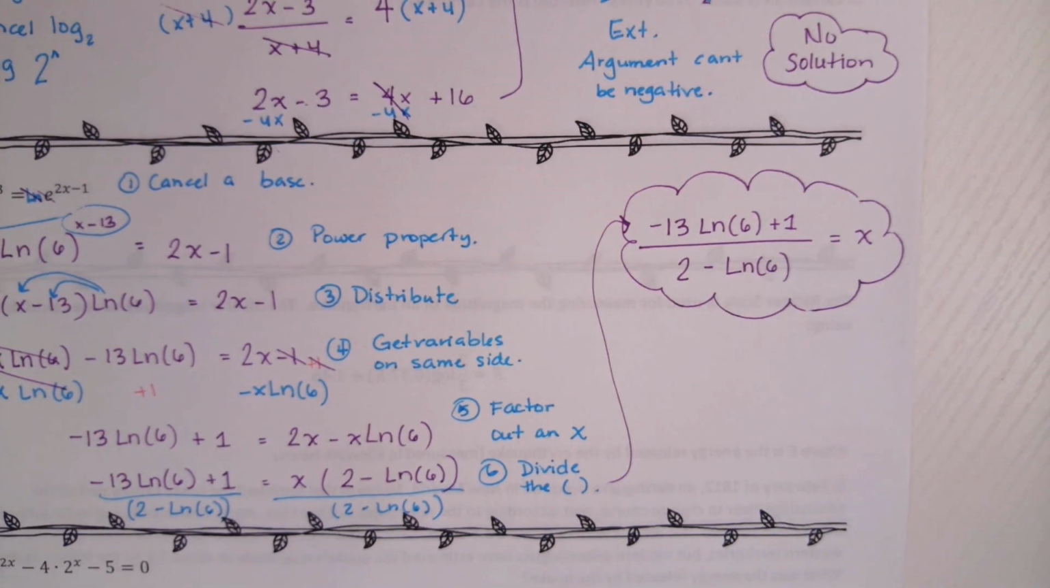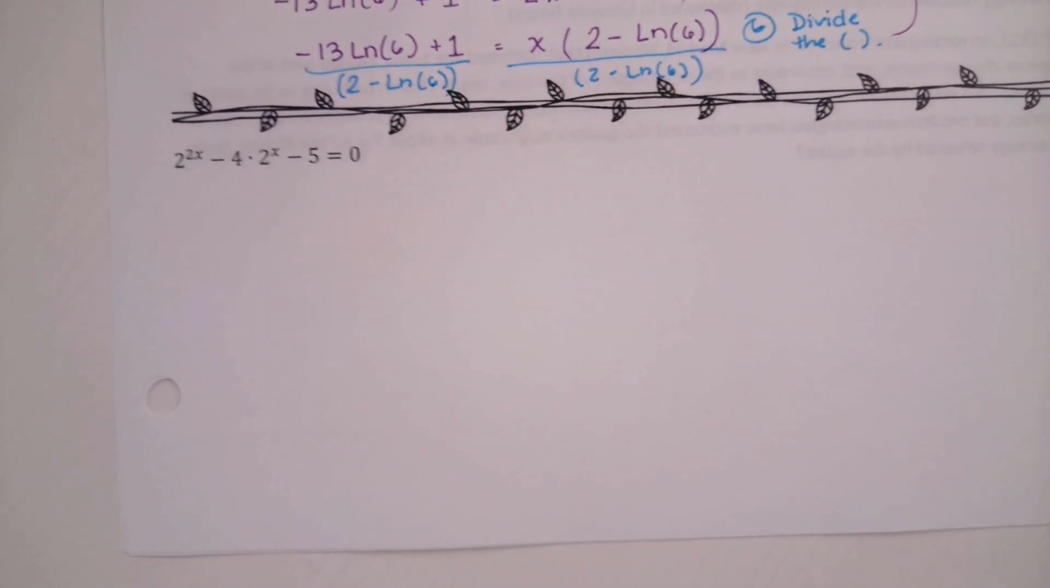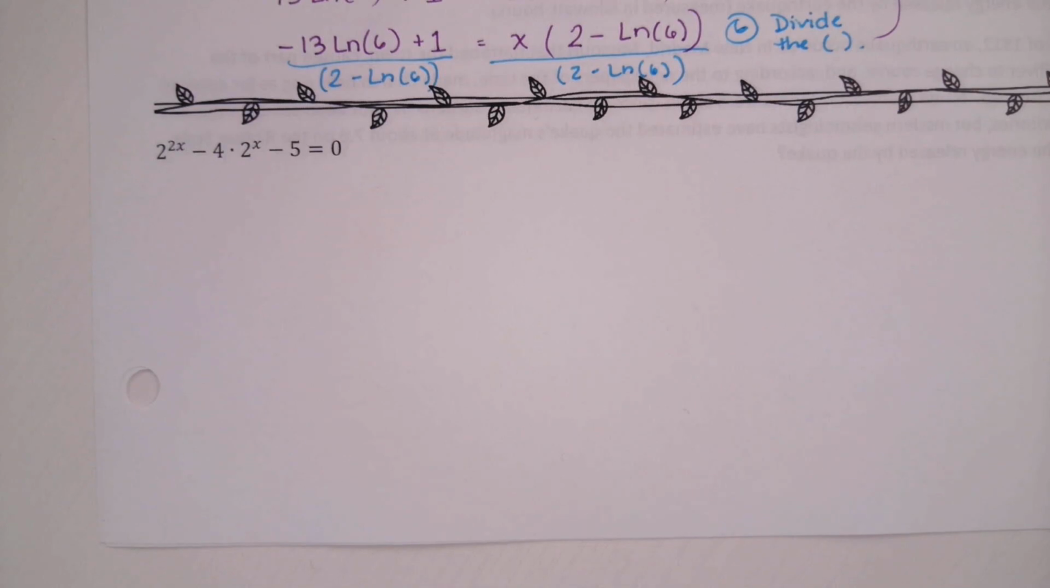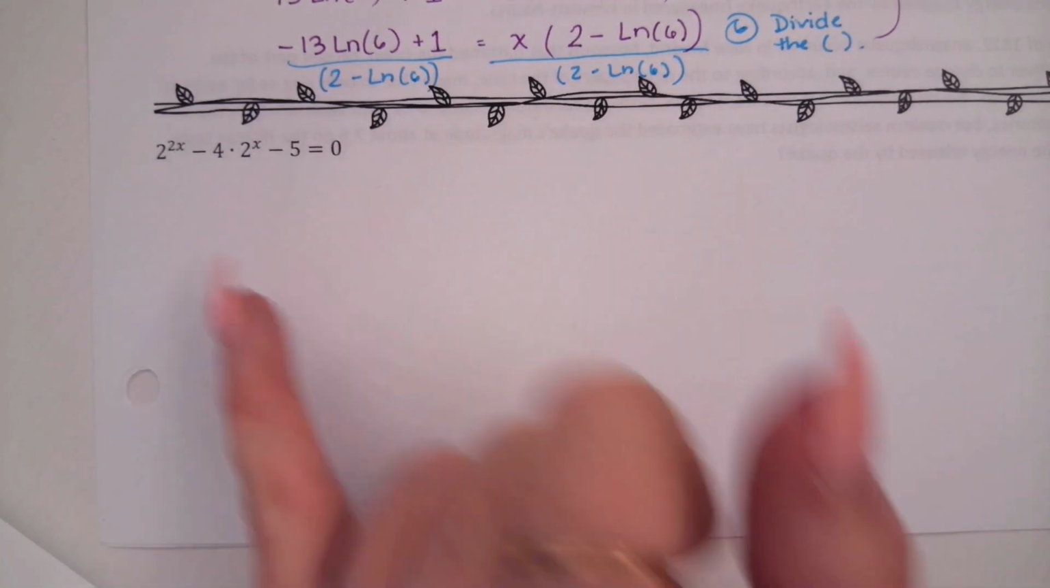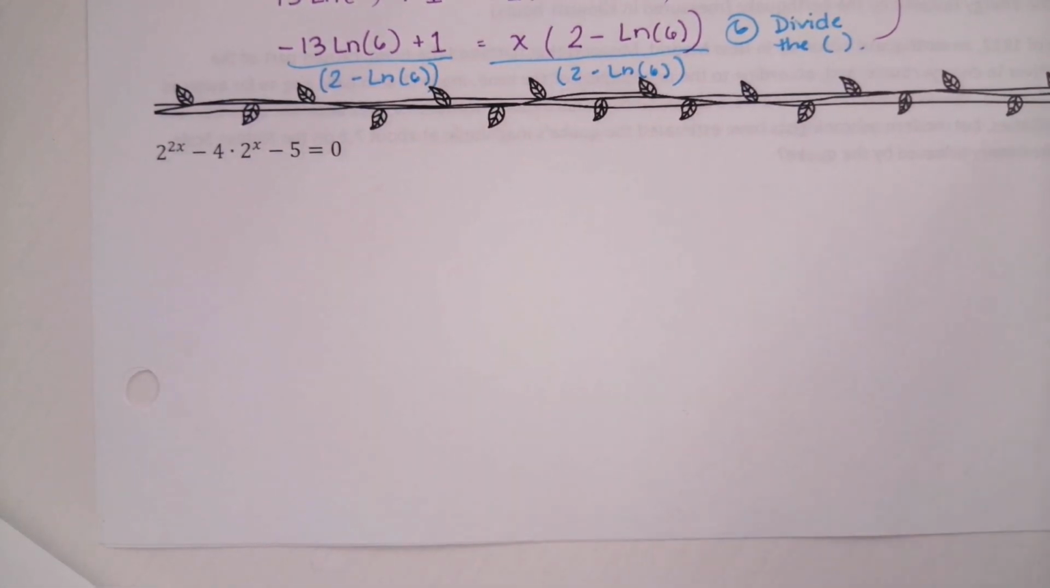All right, looking at our third one. This is actually the first time we've seen one that looks like this: 2 to the power of 2x minus 4 times 2 to the power of x minus 5 equals 0. Is this an exponential or a log equation? Exponential, right. Okay.